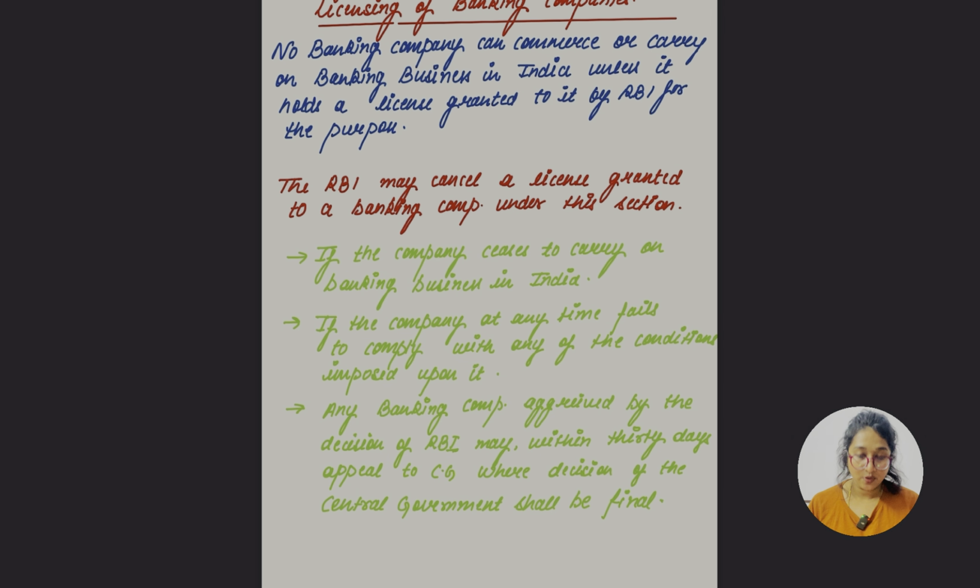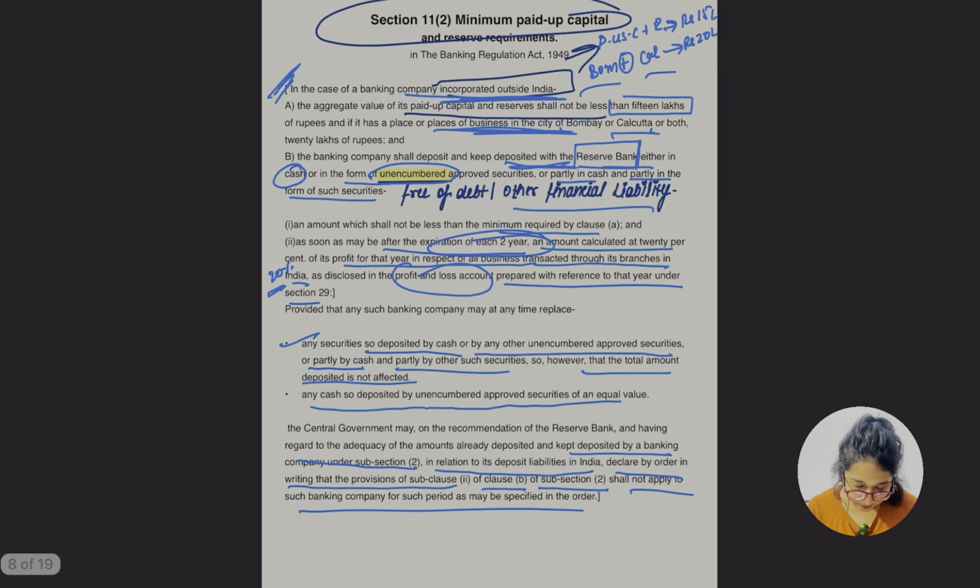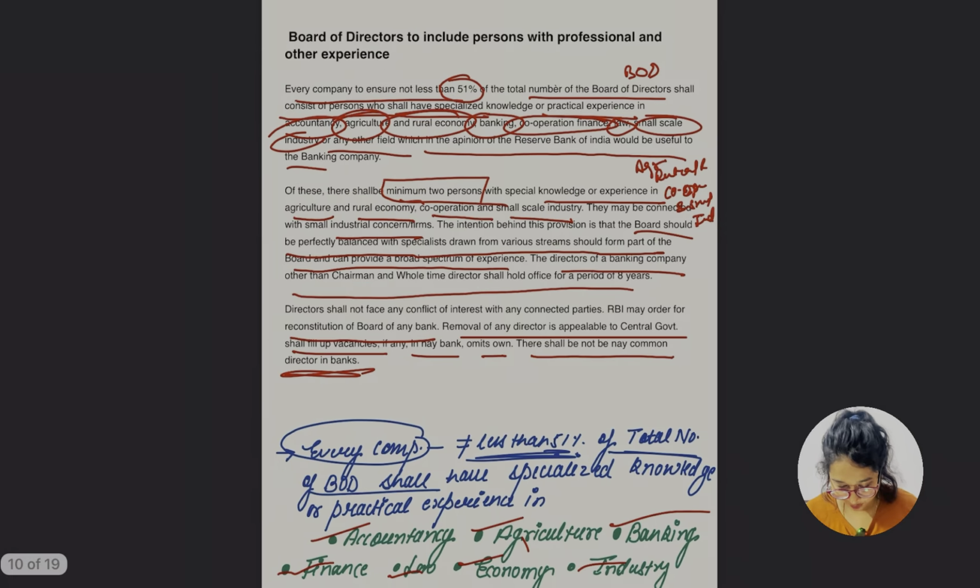So yes, what we have covered, जल्दी quick revision कर लेते हैं ना. सबसे main was this, the minimum paid up share capital, है ना. This was of कौन सा section? Section 11, ठीक है. Section 11 says of the minimum paid up capital. There were two parts: first, incorporated outside India, and in India. Now you have to याद करो सब कुछ, ठीक है जी.